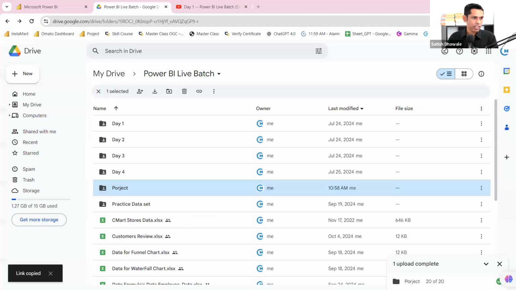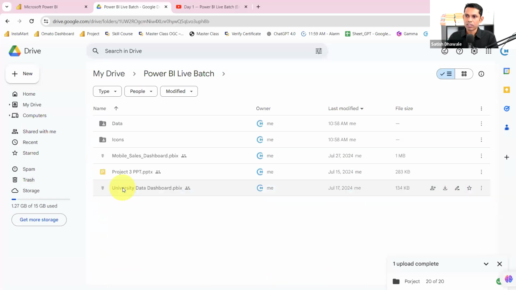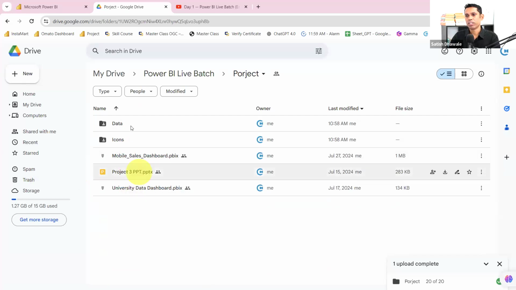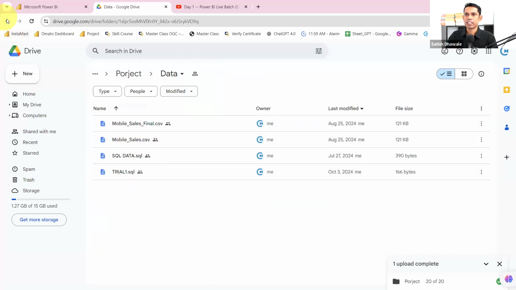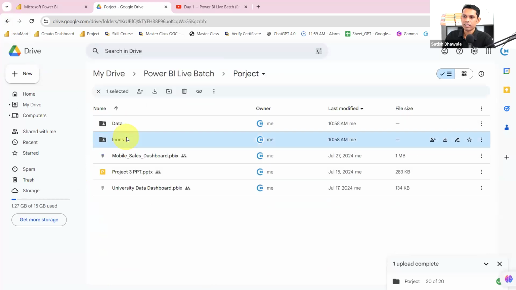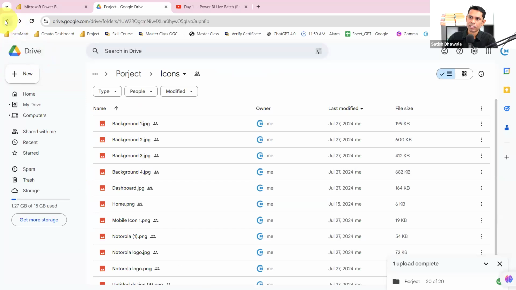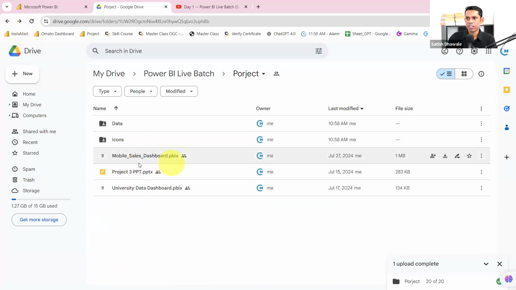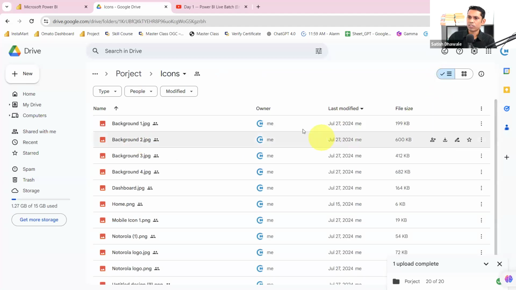You can download all the files available from here: the data, then icons, and the mobile sales dashboard, which is enough. In icons, we need only 1 or 2 icons, but download all of these. I've provided the link, just download before we start. We are going to start within a minute.